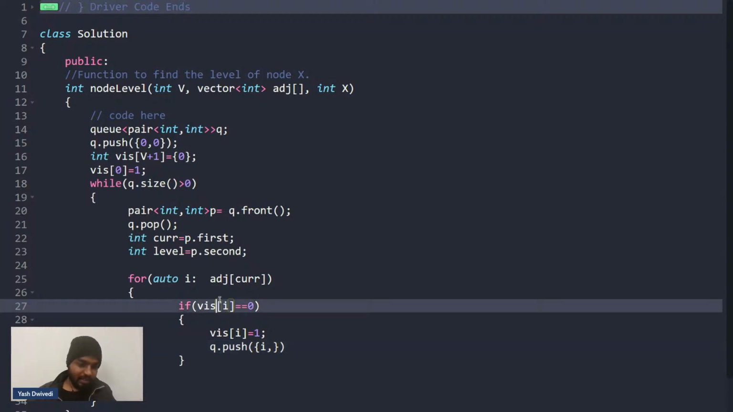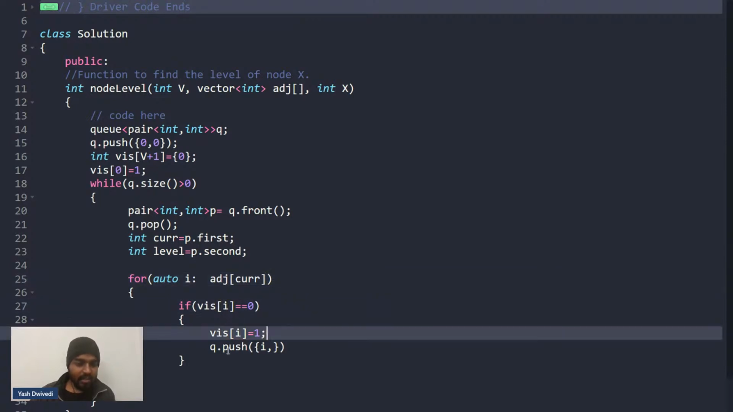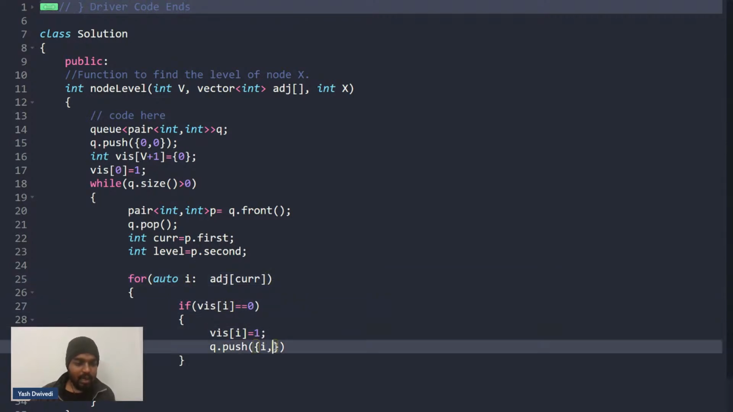If this ith node in my adjacency list is not visited, then I will mark it as visited. I'll visit it and push it inside the queue, and along with it, what will I push, guys? Quickly let me know. I'll push the level as level plus 1. Please write level plus 1 or L plus 1 in the chat.